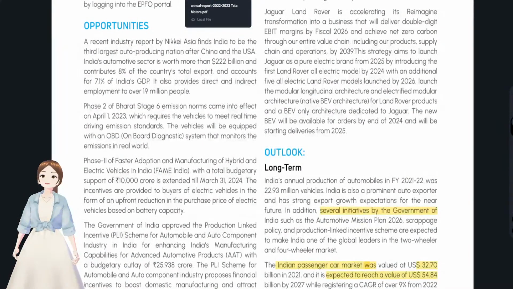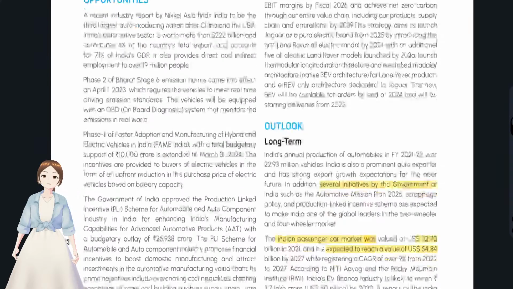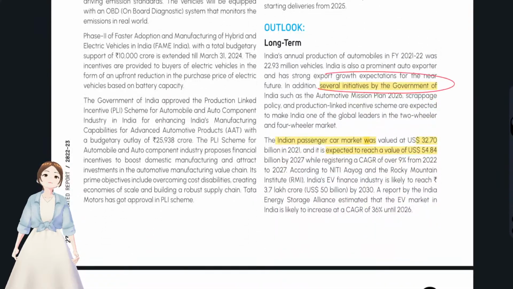Now we'll see the annual report of Tata Motors. In its outlook, what has it given? There were several initiatives taken by the Government of India. The Indian passenger car market was valued at 32.70 billion and will reach 54.84 billion.